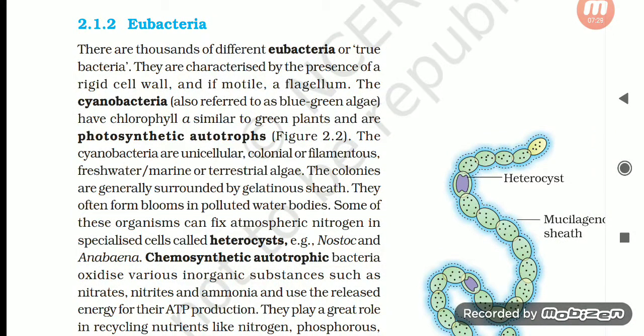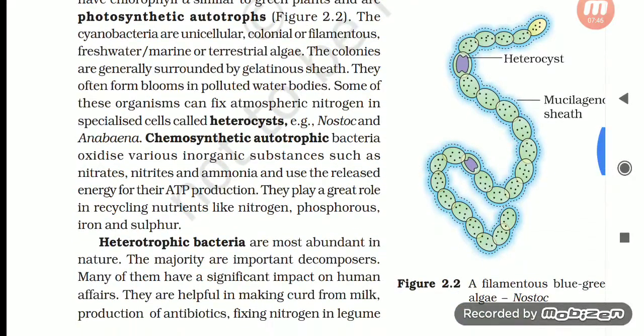2.1.2 Eubacteria. There are thousands of different eubacteria or true bacteria. They are characterized by the presence of a rigid cell wall and a motile flagellum. The cyanobacteria, also referred to as blue-green algae, have chlorophyll a similar to green plants and are photosynthetic autotrophs. These cyanobacteria are unicellular or colonial filamentous freshwater, marine or terrestrial algae. The colonies are generally surrounded by a gelatinous sheath. They often form blooms in polluted water bodies. Some of these organisms can fix atmospheric nitrogen in specialized cells called heterocysts.